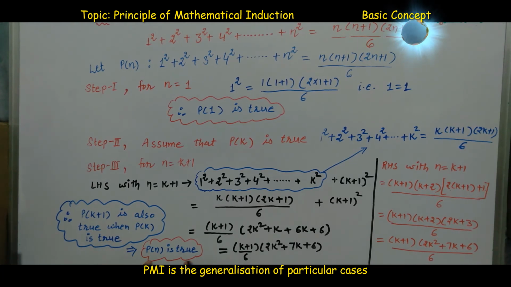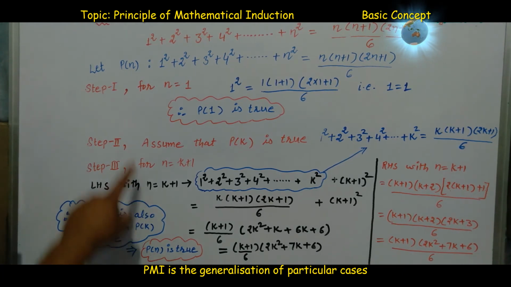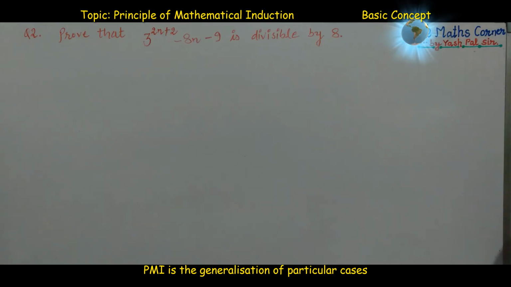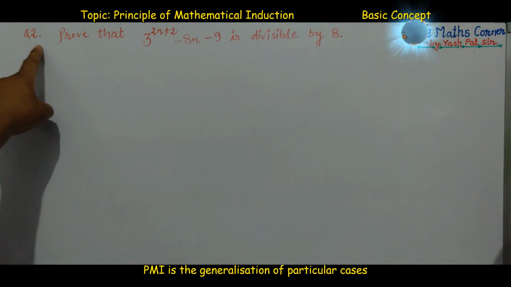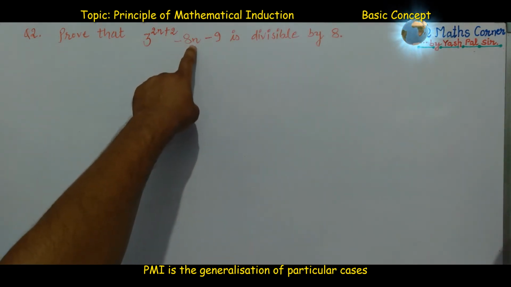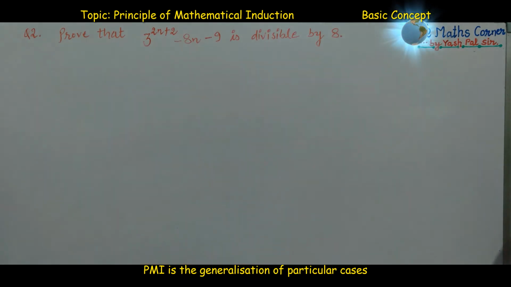So the final conclusion is that the given statement Pn is true for all n. Now taking question number 2: prove that 3 raised to power 2n plus 2 minus 8n minus 9 is divisible by 8.